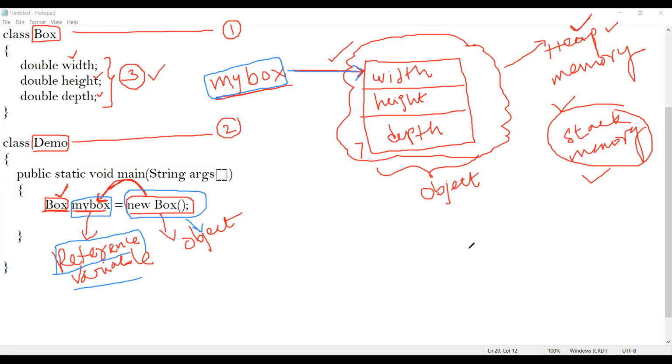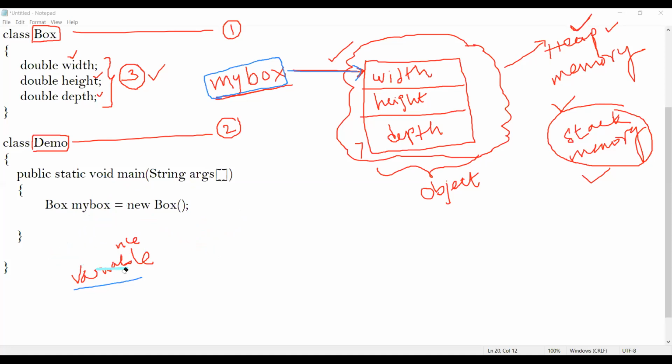Any questions, students? Any questions with respect to this object? It's very important. Okay, fine. No questions. That's well and good. Okay, let me erase.